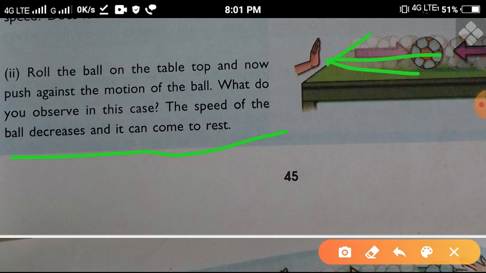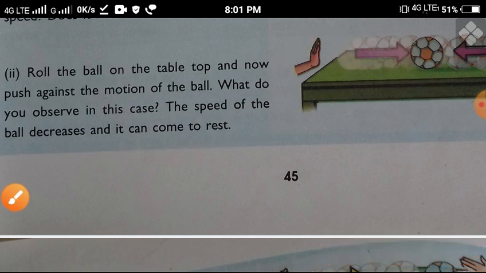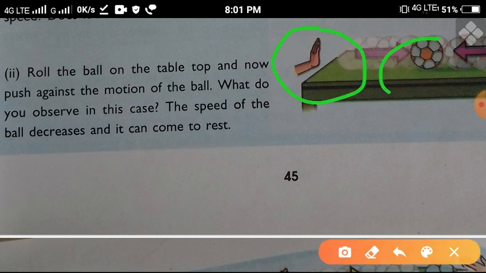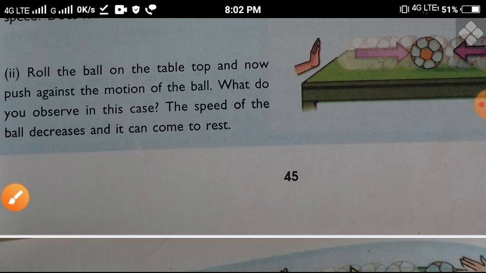If the ball is moving in that direction and you apply a force against that direction, what happens? I applied a force against the direction, right? Then the ball will stop. It can come to rest. It will come to rest if we apply a force against the direction of an object or particle.